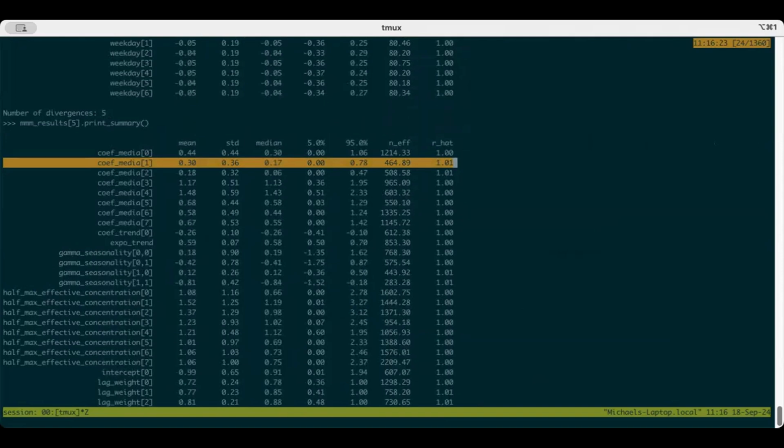I probably screwed up how I set up LightweightMMM. So, I wouldn't necessarily take this as like ground truth. This is a common feature of most MMMs that we see. They are not robust in this way. And so it is very, very important that as practitioners, you are running these checks to make sure that your results actually are robust.